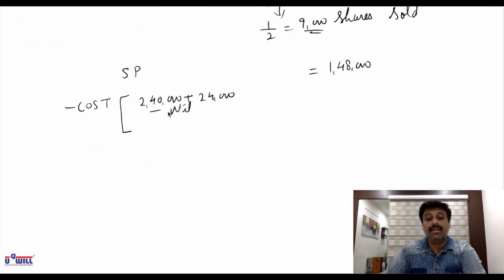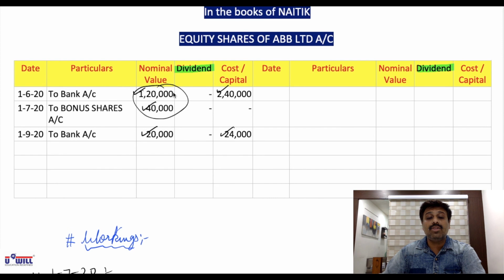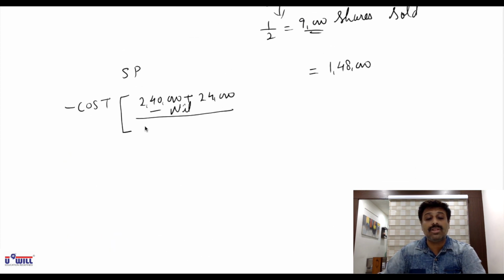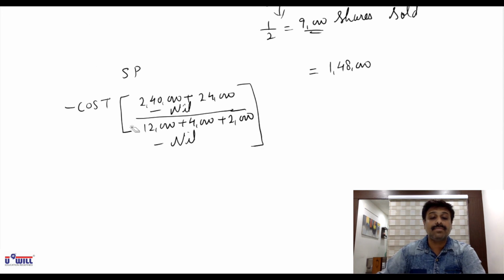column, nil. Divide by number of shares 12,000 plus 4,000 plus 2,000 minus credit side, there are no number of shares, nil. Multiplied by how many shares he is selling? 9,000 shares. So count it, everyone.